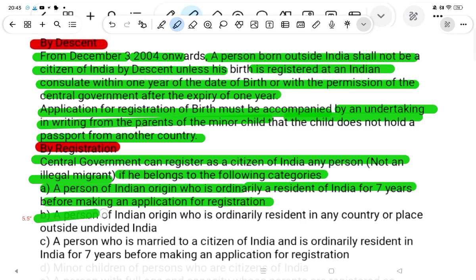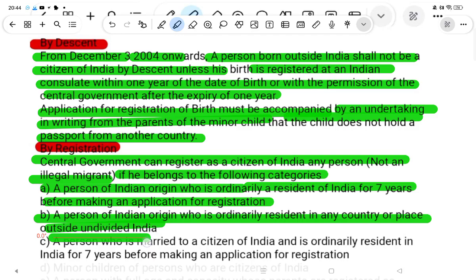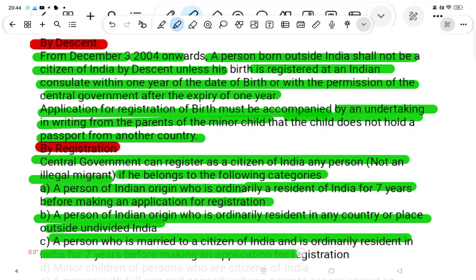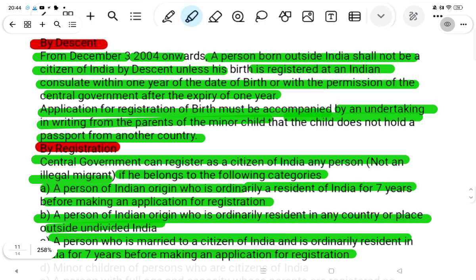B, a person of Indian origin who is ordinarily resident in any country or place outside undivided India. C, a person who is married to a citizen of India and is ordinarily resident in India for 7 years before making an application for registration.